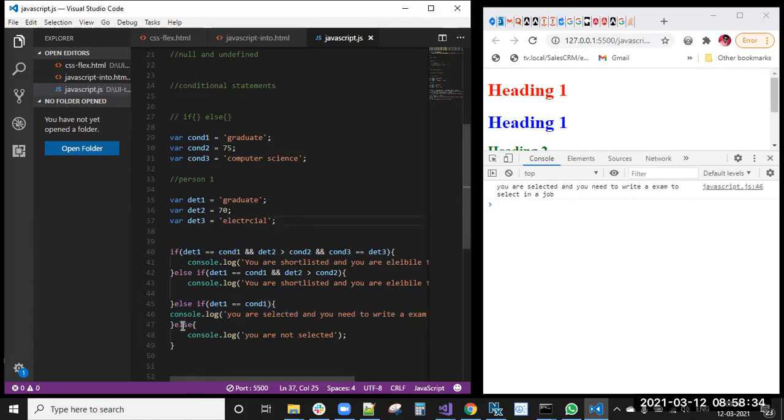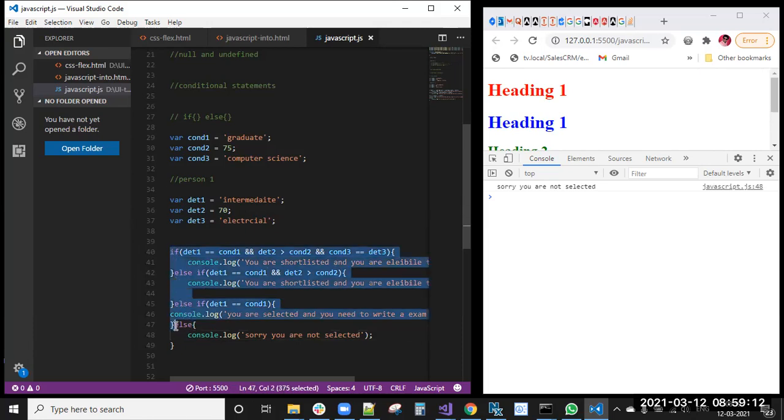And when it comes to the else condition, it means he is not a graduate also. Okay, he is not a graduate, he is some intermediate student trying to apply for a job. You are not selected. Directly you are not selected, because none of the above conditions are satisfied. Then it will go to the last else condition.